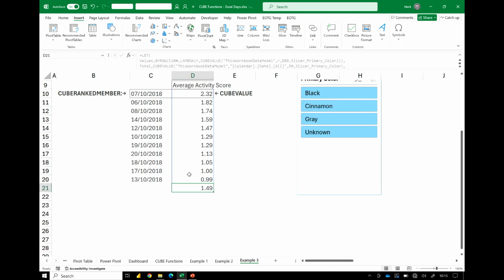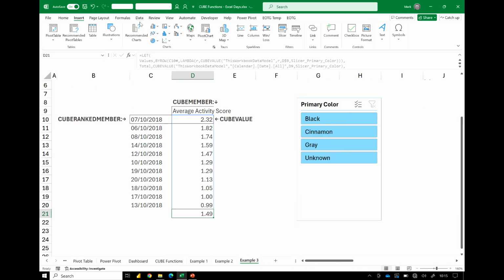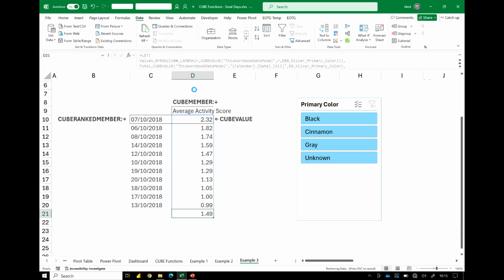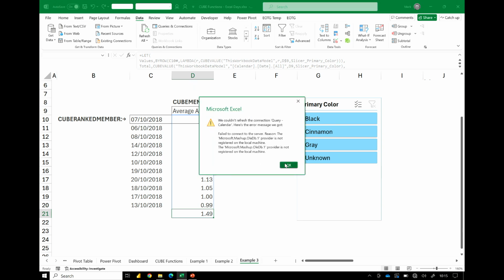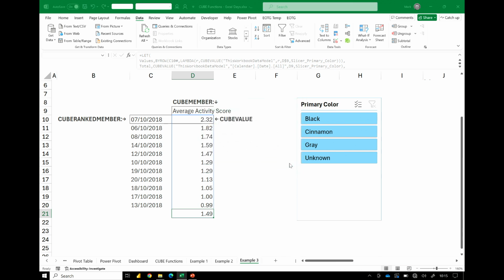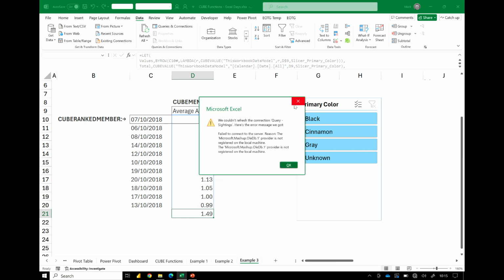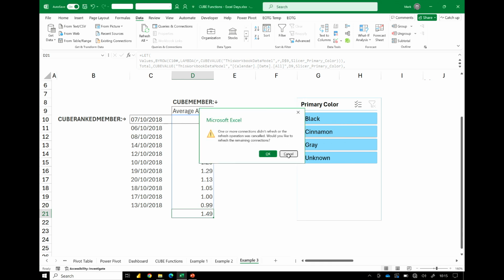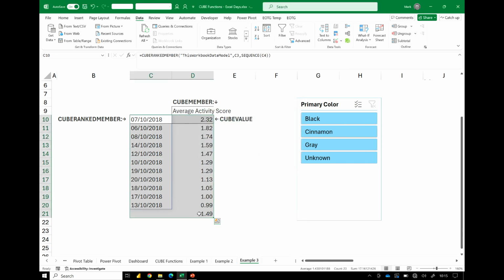So let's have a look at our data set. We go Data, Refresh All. Oh, that is the worst thing that can happen. I have no idea what that error message means, neither do you. I'll click yes anyway. So imagine this in your mind, right? Imagine it. So what happens is that all this spills down.